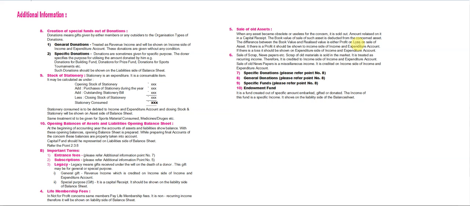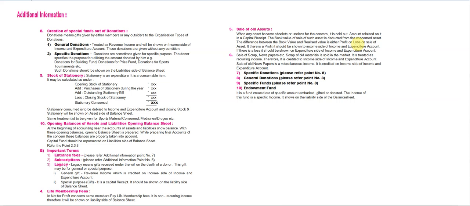Hello students, topic number 2nd, account of not for profit concern, lecture number 6. Last lecture we had seen first to 7th additional informations means adjustment. Now in this lecture we will see next adjustments.